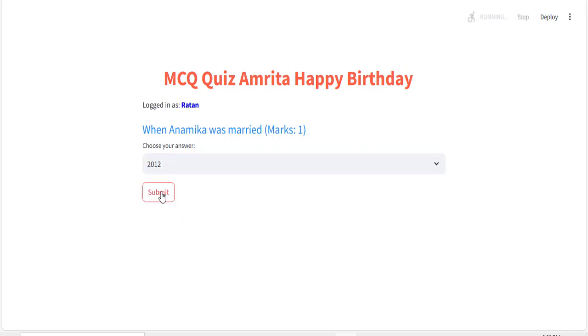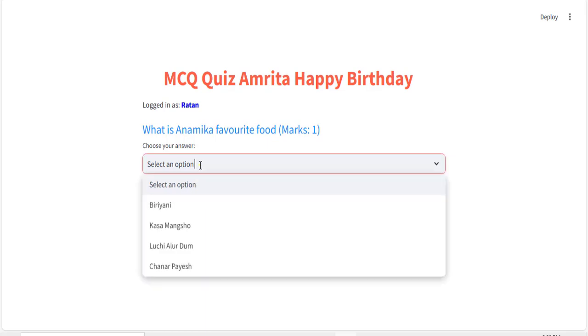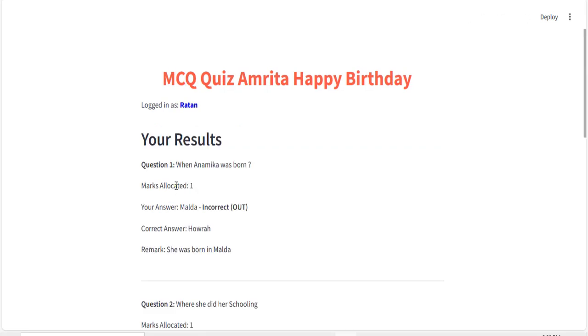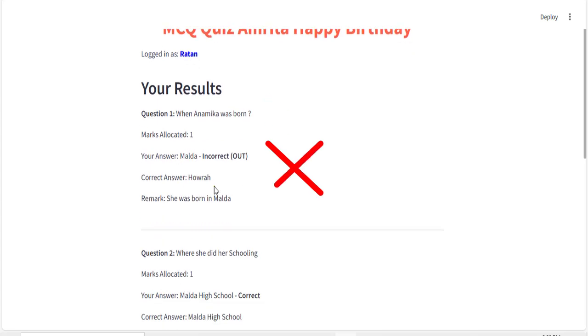So this is only for 4 questions. What is Anamika's favorite fruit? Now, Kosha Mangsho. Now I click on submit. This is the last question, so I can see the result. The correct answer is Howrah, so that is incorrect.